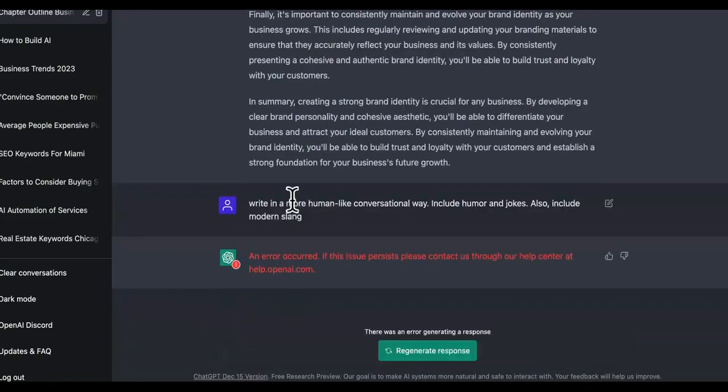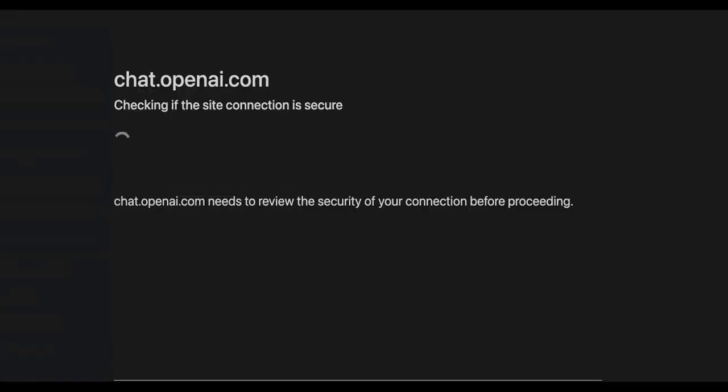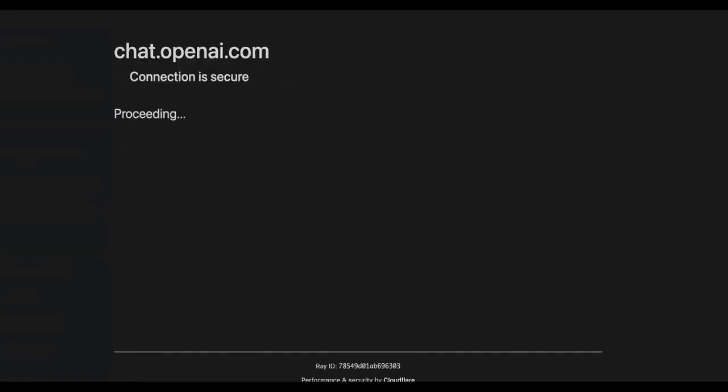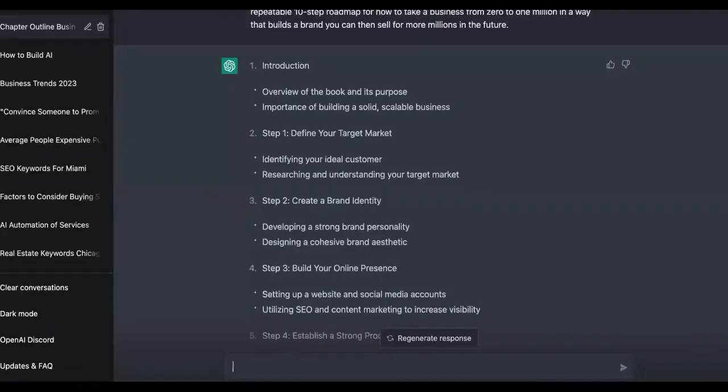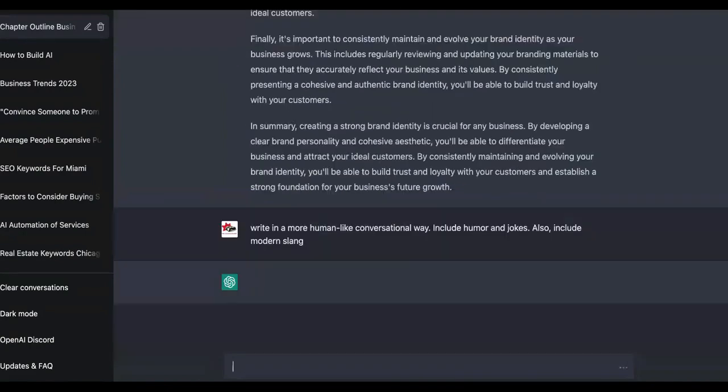Dang, it ain't gonna let me do it because I already did this. But what you would do if you see this error occur, you just refresh the page, and if it don't delete none of the stuff, you re-say it again. Okay, I'm gonna refresh the page. Lord willing, Zoom saved this video this time. I don't know if I'm gonna record it again, guys, if it disappears again. All right, boom. So we put that in there.